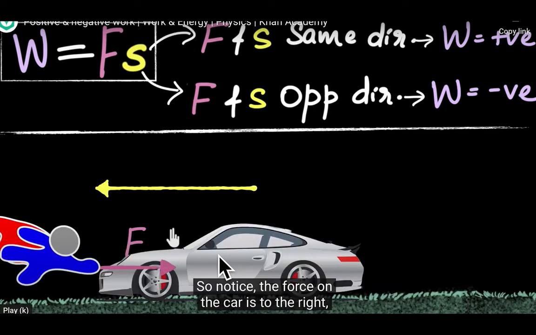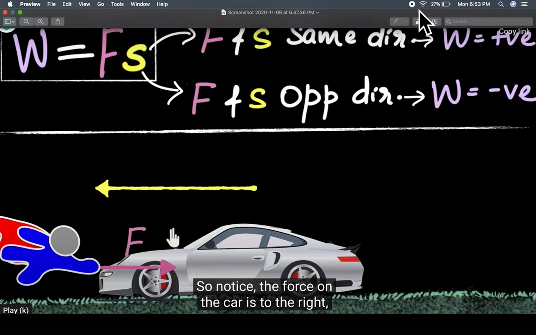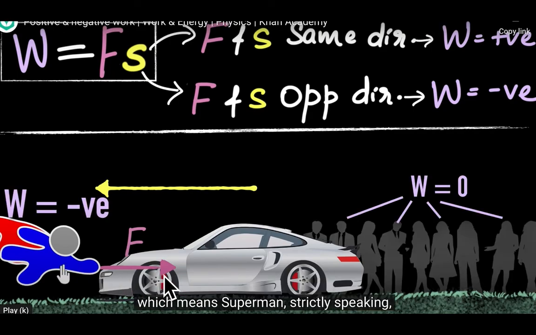Suppose, consider another example. A car is moving. A Superman wants to stop it. The car is moving in this direction, and Superman or you yourself stop the toy car. You apply the force on the car to the right, and the car is moving to the left. When force is applied in this direction and the car was moving in this direction, then work done is negative. Means the direction of force and direction of displacement are opposite, then work done is negative.